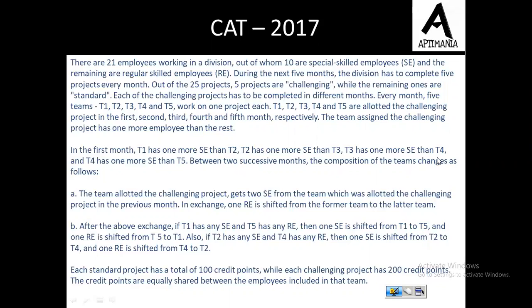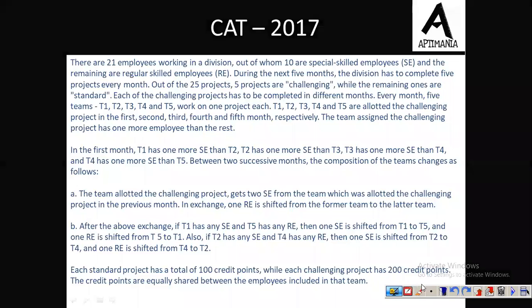Every month, 5 teams T1, T2, T3, T4 and T5 work on one project each. So T1, T2, T3, T4 and T5 are allotted the challenging projects in first, second, third, fourth and fifth month respectively. The team assigned the challenging project has one more employee than the rest of the teams. So once here, we discuss what is the information that is given to us.